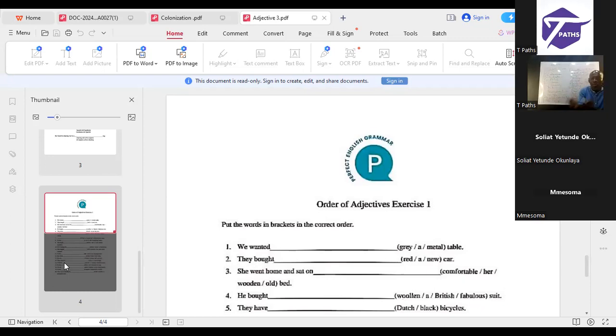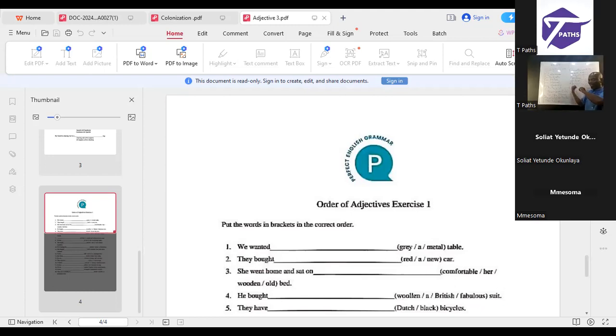Ordinators are simply what? Numbers. We have cardinal and ordinal numbers: first, second, third, 1, 2, 3. Then we went to epithet. We said it is what? A descriptive adjective used to show the quality of a noun. And we have two: a subjective adjective, known as opinion adjective, and objective. That subjective is what? It is controversial. Someone that you say is quite beautiful, others may say is quite repulsive. Meaning, your opinion must surely differ. It must not be the same.